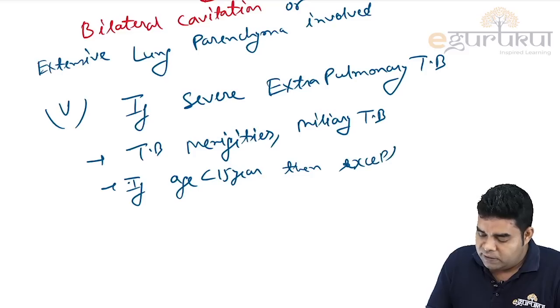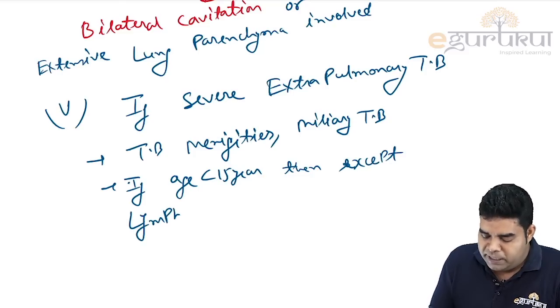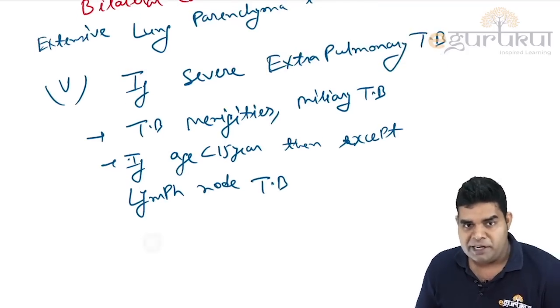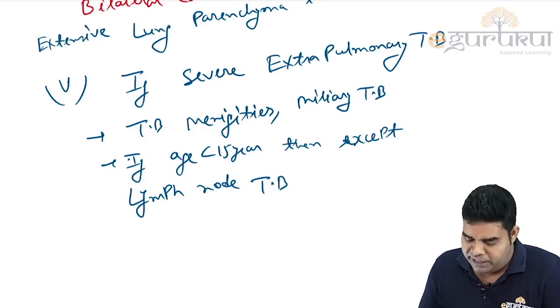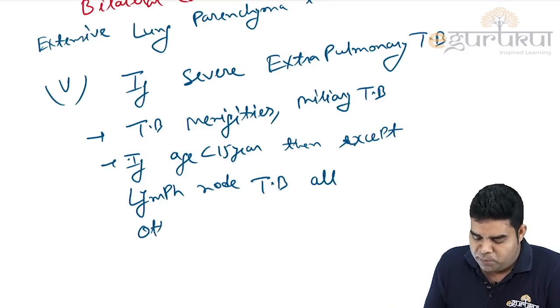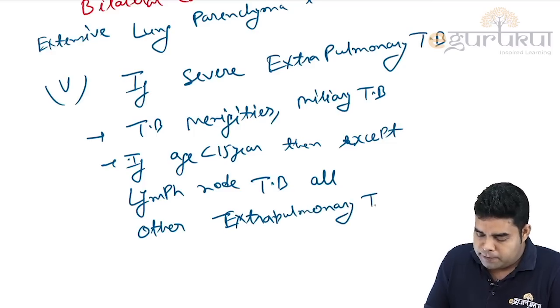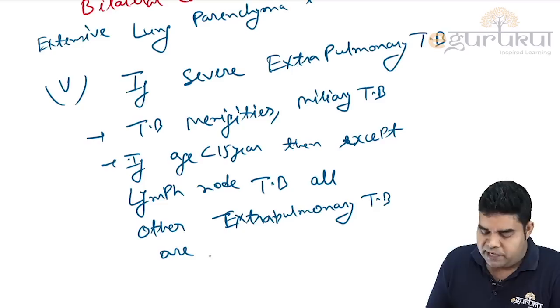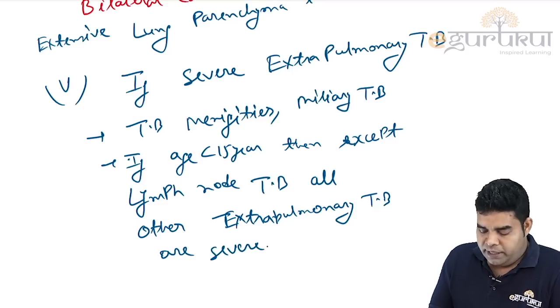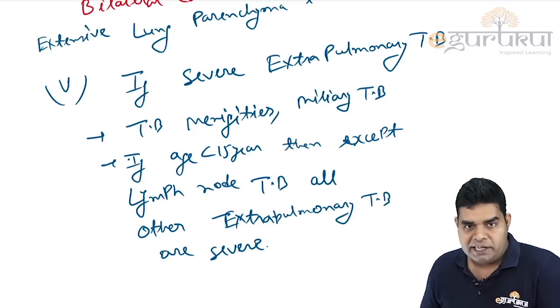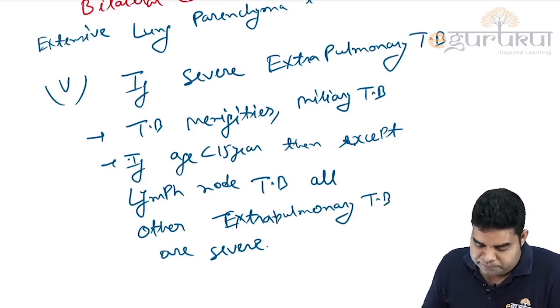But if age is less than 15 years, then except lymph node TB, because lymph node TB is not severe extrapulmonary, but in children all other extrapulmonary TB are severe. Are severe extrapulmonary TB. Okay. So in children, anything other than lymph node and pulmonary is severe. So in this case again we will give the longer regime.